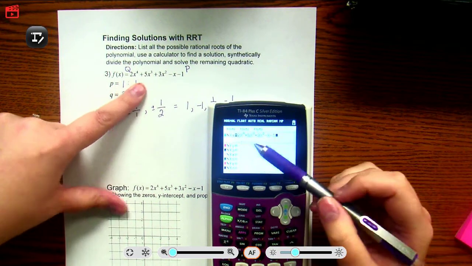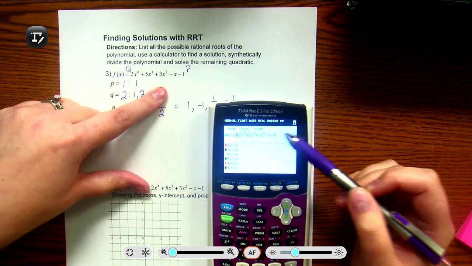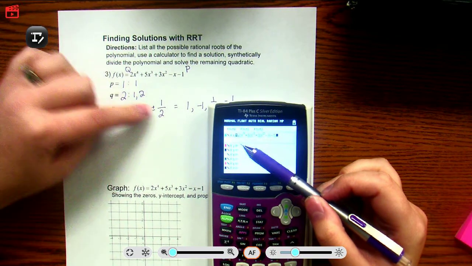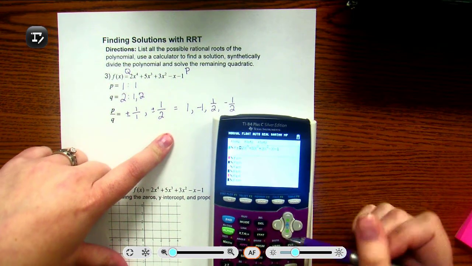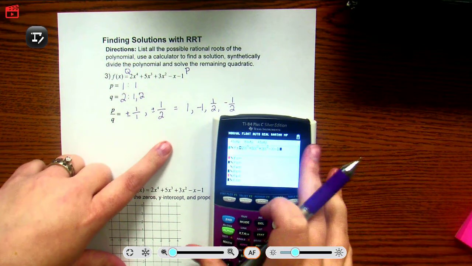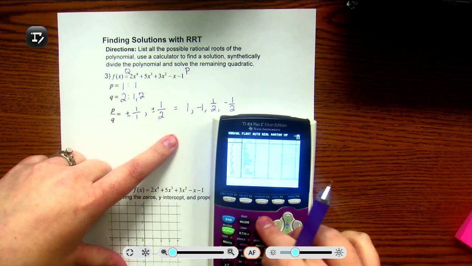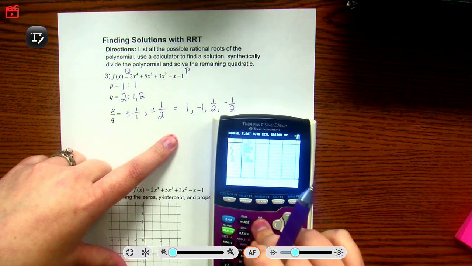2x to the 4th plus 5x cubed plus 3x squared. Subtract x, subtract 1. Make sure you've typed this in a calculator right, otherwise when you go through and you're testing these roots, it's never going to come out right for you. Okay, looks good to me. So now I'm going to go back to my table. I have a lot of values in here, so I'm just going to delete them all out so I can start fresh.